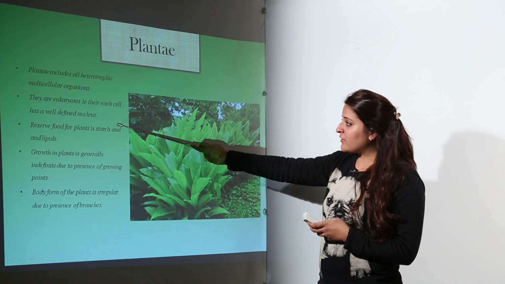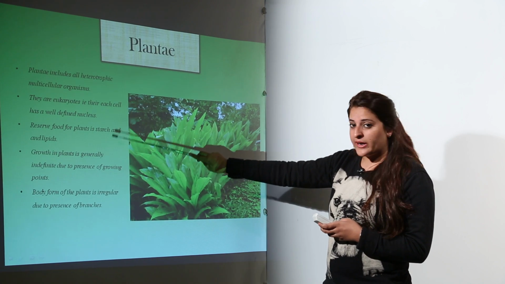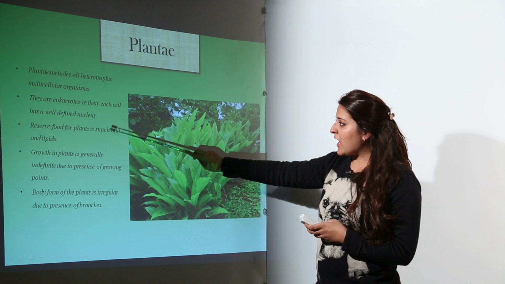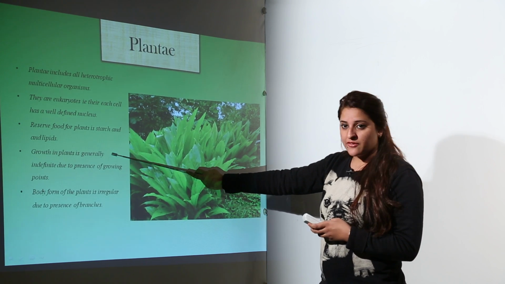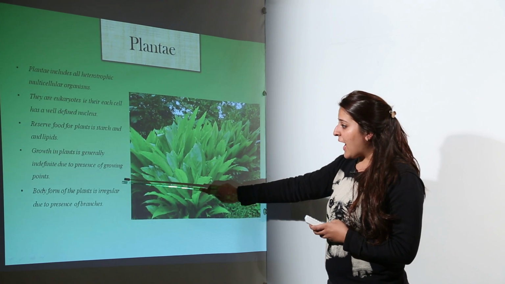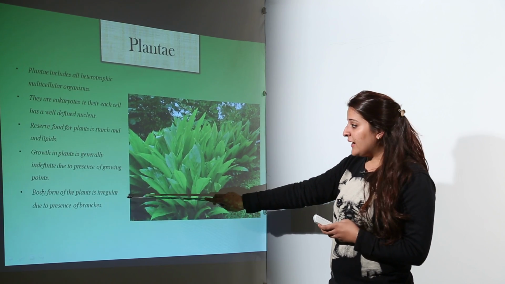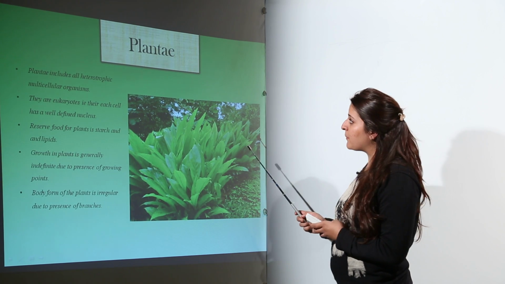That is why it is known as a eukaryotic organism. The reserve food of plants is starch and lipids, and growth in plants is indefinite because of the presence of growing points. The body form of these plants is irregular because they have branches which give them an irregular shape.